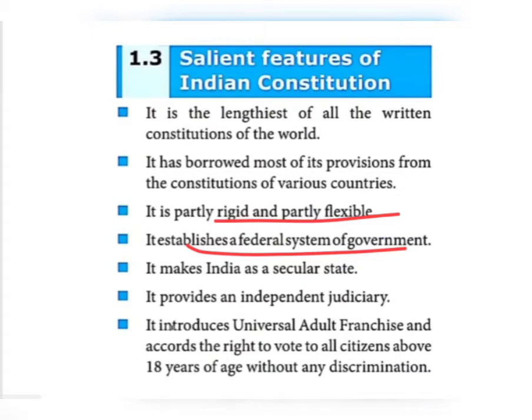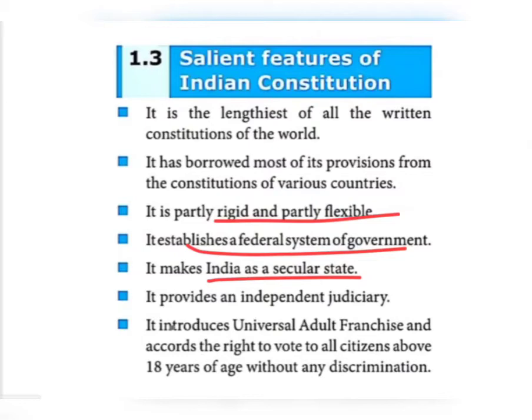A federal system of government. So union government and state government. So that's a federal system of government. Okay, then the next one, it makes India a secular state. What does secular state mean? Here in our India, all the religious people are living here. Hindus, Sikhs, Parsis, Christians, Muslims. All the people have the right to preach their religion. They can talk about their religion. So that is called India is a secular state.